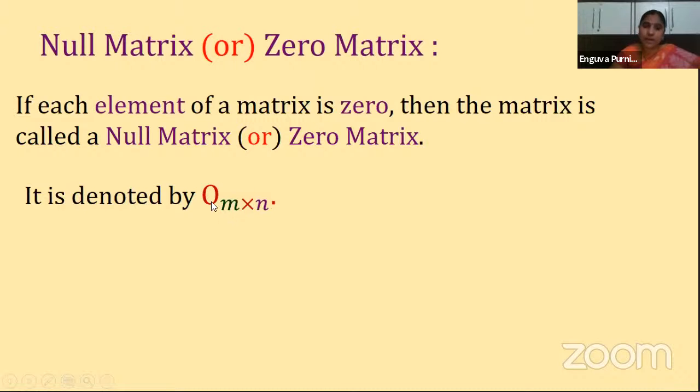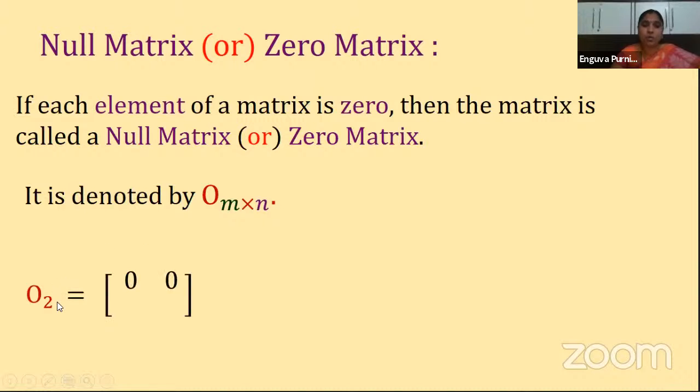Clear? Or you can read it as 0 also, children. So 0 m by n. It is denoted by O m by n, of order m by n. Here I am showing m by n, so m is different and n is different. That means rows and columns may be different. They may be the same or they may not be the same.